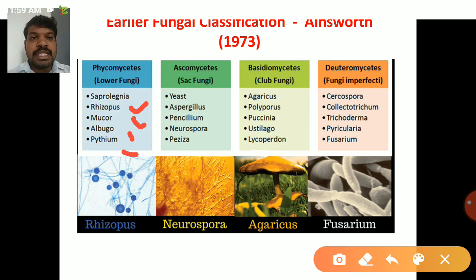So Ascomycetes is also called sac fungi. Why? Because it produces a sac-like structure that is called ascus, the sexual structure. So Ascomycetes produce ascospores from the sac-like structure that is called ascus. That's why it's called sac fungi. Next one is Basidiomycetes. It is called club fungi. Why? Because it produces club-shaped basidium and it produces 4 basidiospores exogenously from basidium.